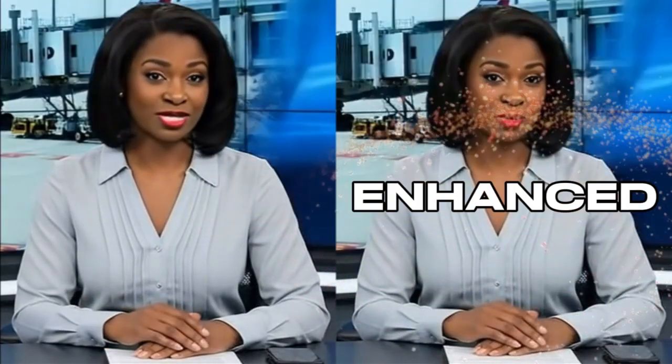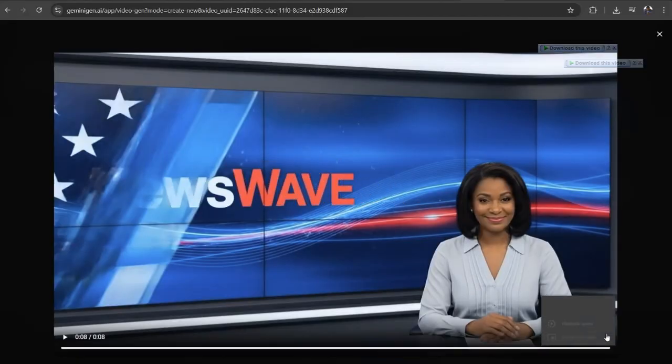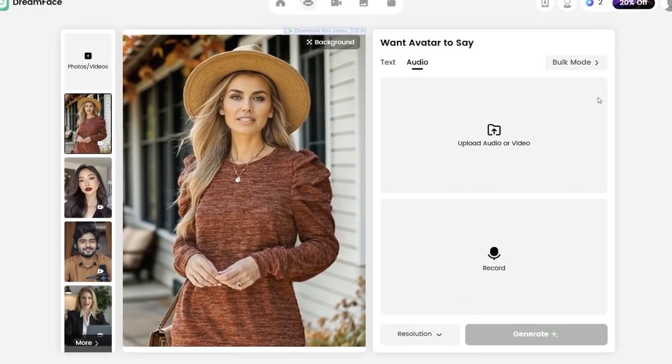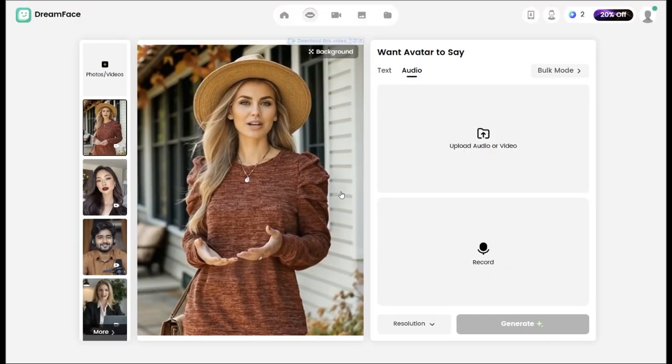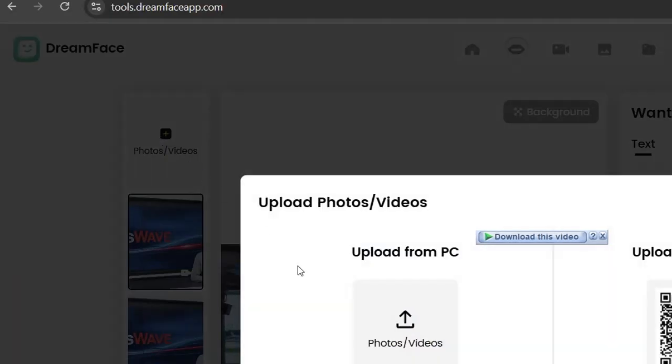Now what you see here is that the one at the right was enhanced, and the one at the left was exactly as generated. Although this is Google Veo 3.1, it still has this fault. So that's one of the ways that people detect AI generated videos. Now let me show you exactly how I correct this error. Go directly to tools.dreamfaceapp.com. If you're new to this website, just create a new account with your Google email, and at the top left corner of the page, click on photos/videos.